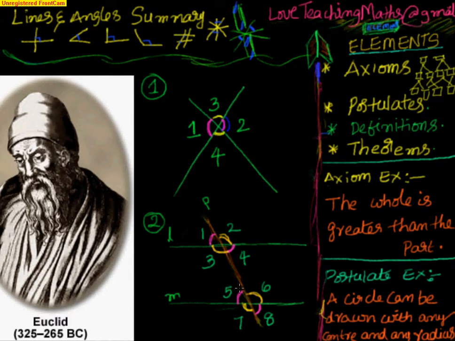That means if 3 plus 5 equals 180 degrees, then L is parallel to M, or if 4 plus 6 equals 180 degrees, then L is parallel to M. These are the theorems we have gone through, and we have applied this concept and solved some problems.